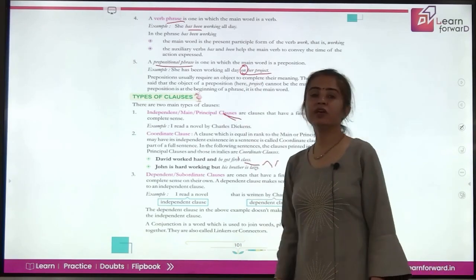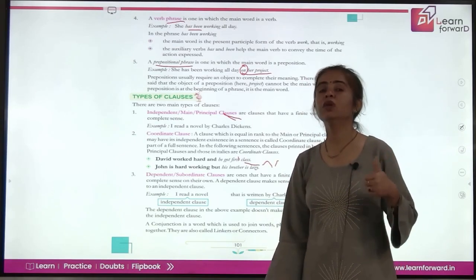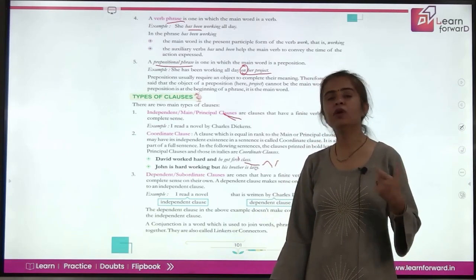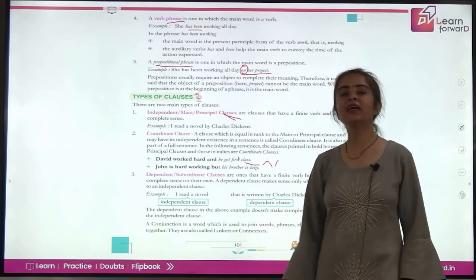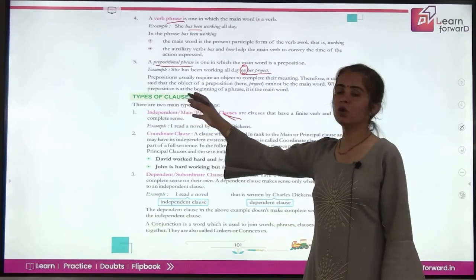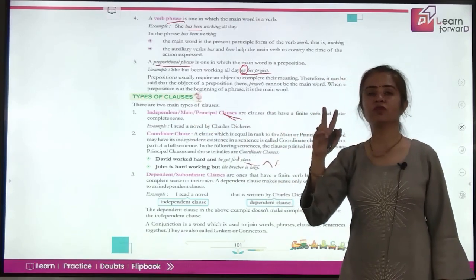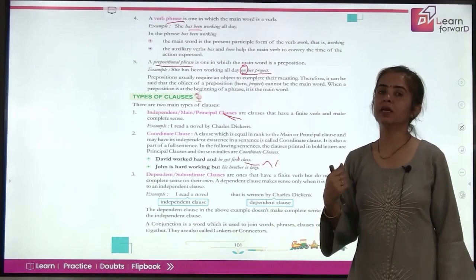Now, what are the different types of clauses? Let's recall. In clauses, we have a subject of its own, we have a finite verb also, and it gives you almost a complete sense, just like a sentence. So, what are the types of clauses? There are basically two types of clauses. One is the independent clause and the other one is the dependent clause.